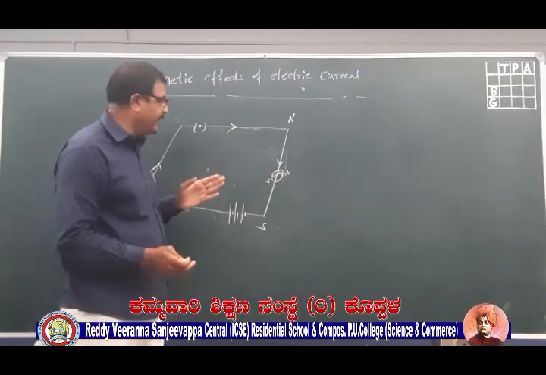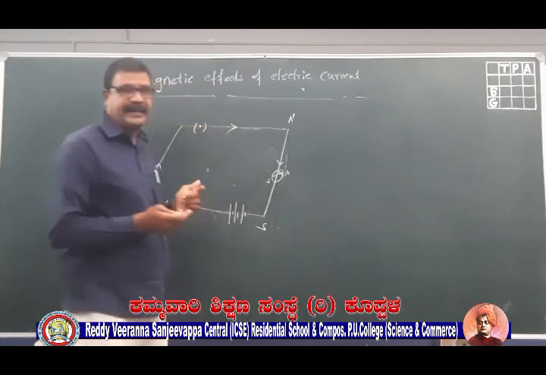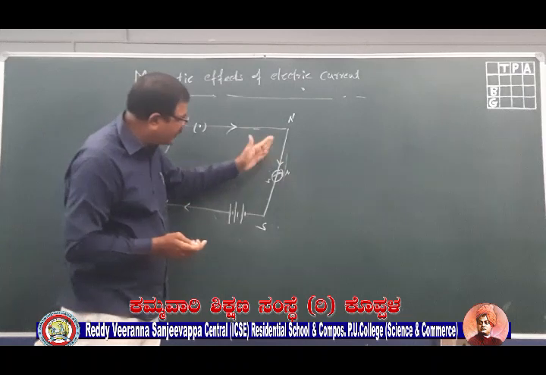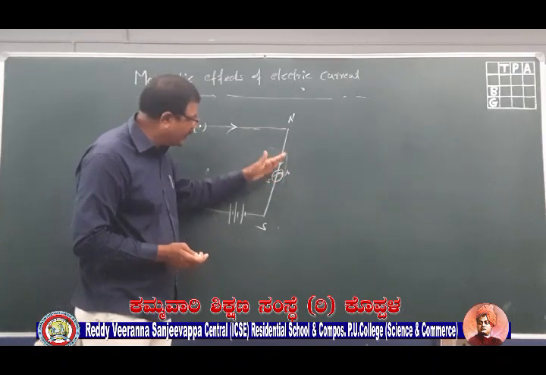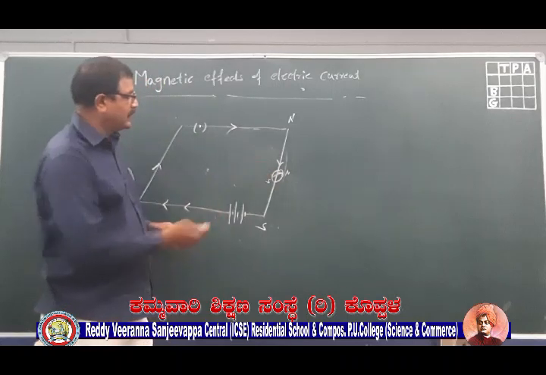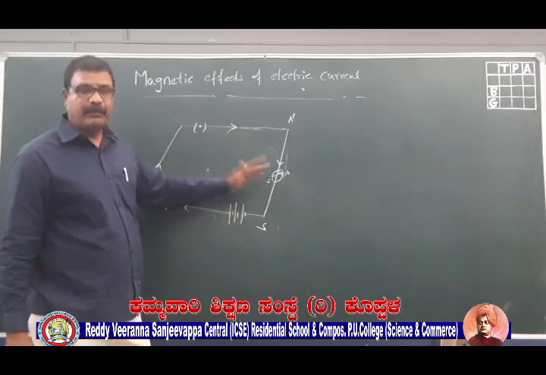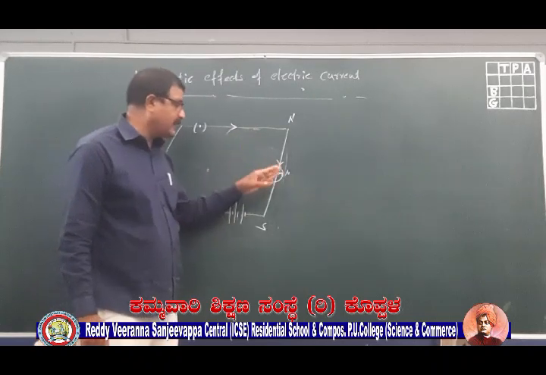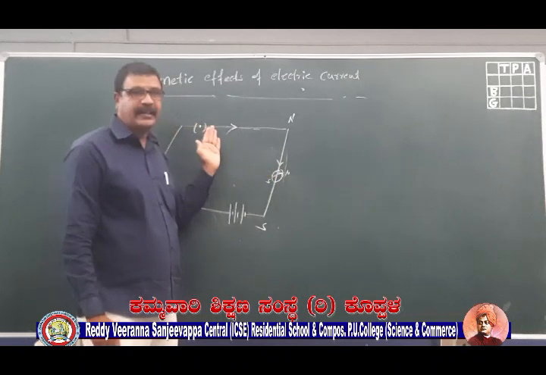That deflection indicates that there is a magnetic field around the conductor, and the direction of the magnetic field is indicated by the moving of the needle, by the movement of the north direction.